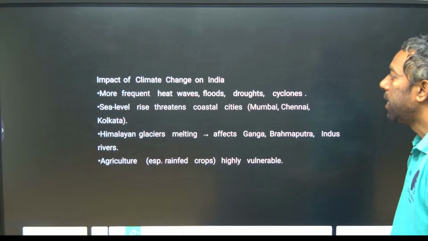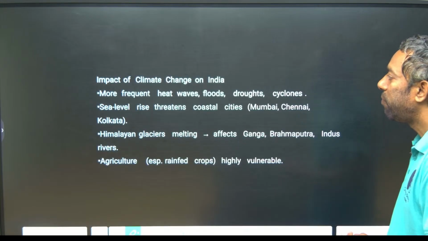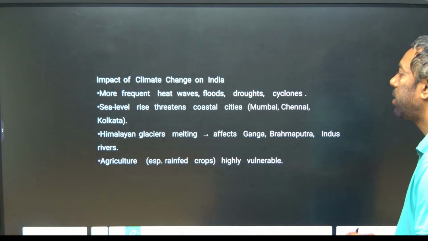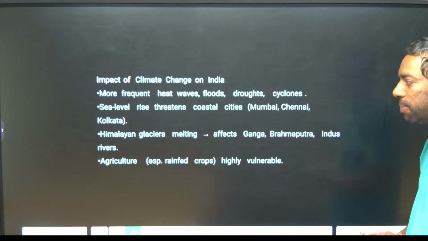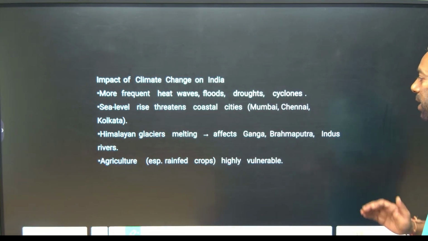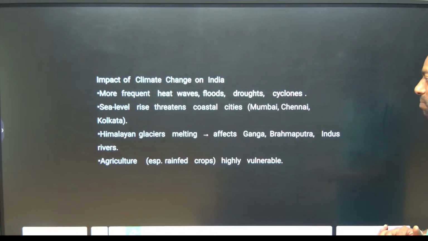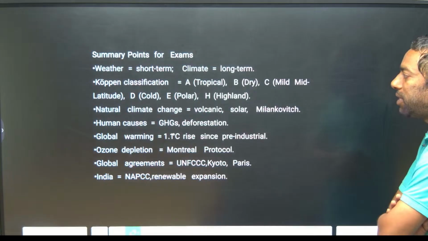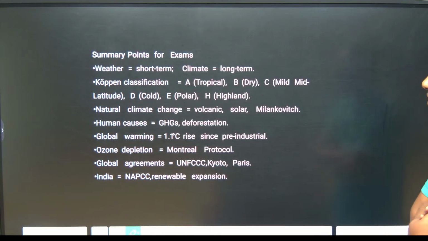Impact of climate change in India: more frequent heat waves, floods, droughts and cyclones. Sea level rise threatens coastal cities like Mumbai, Chennai and Calcutta. Himalayan glaciers melting can affect the Ganga, Brahmaputra and Indus rivers. Agriculture is also mainly affected. Summary of this lesson: Koppen classification, natural climate change, human causes, global warming, ozone depletion, global agreements, and India's initiatives.